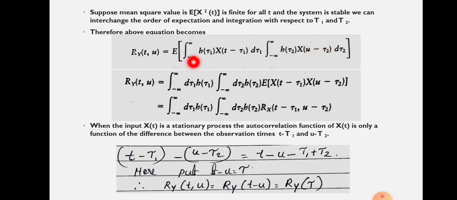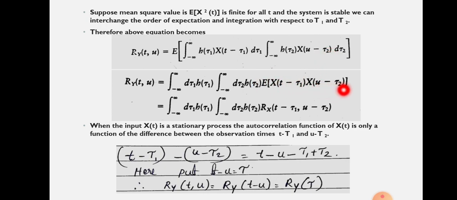First of all we take the expectation inside the bracket, so the expectation applies to these quantities. We can rearrange the equation as the double integral over d tau 1 and d tau 2 of h of tau 1 and h of tau 2, with the expectation of the product of x of t minus tau 1 and x of u minus tau 2.